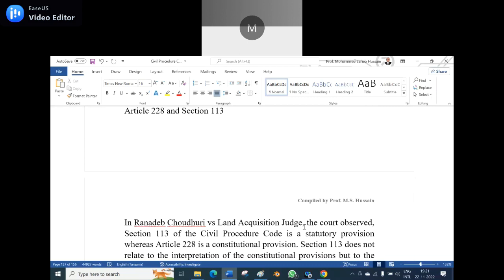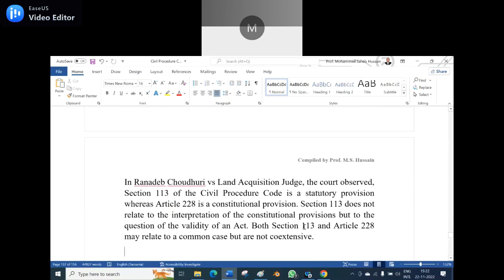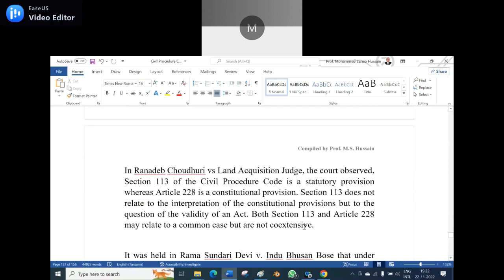Section 113 does not relate to the interpretation of constitutional provisions, but to the question of the validity of an act. Section 113 and Article 228 may relate to a common case, but are not coextensive. So one deals with the substantial law or the procedures, the other deals with the constitutionality.